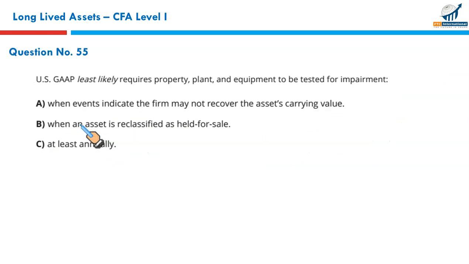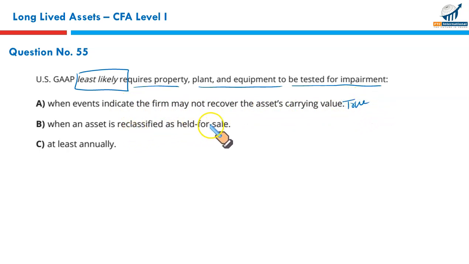Next question, number 55. US GAAP least likely requires property, plant and equipment to be tested for impairment when events indicate the firm may not recover the asset's carrying value. Yes, this is true under US GAAP. When an asset is reclassified as held for sale. Yes, it is true under US GAAP.